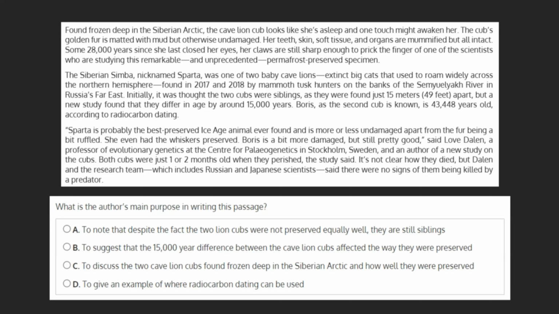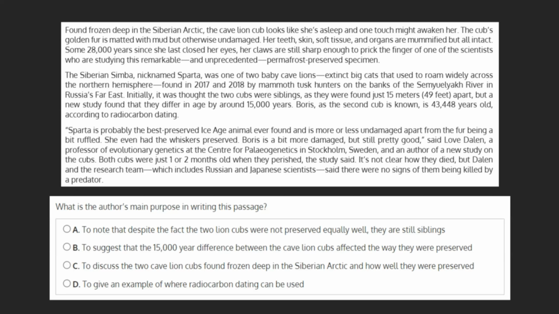What is the author's main purpose in writing this passage? A. To note that despite the fact the two lion cubs were not preserved equally well, they are still siblings. B. To suggest that the 15,000-year difference between the cave lion cubs affected the way they were preserved. C. To discuss the two cave lion cubs found frozen deep in the Siberian Arctic and how well they were preserved. Or D. To give an example of where radiocarbon dating can be used.